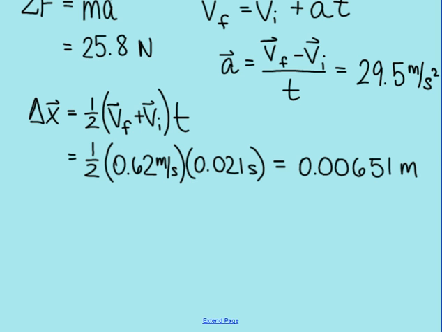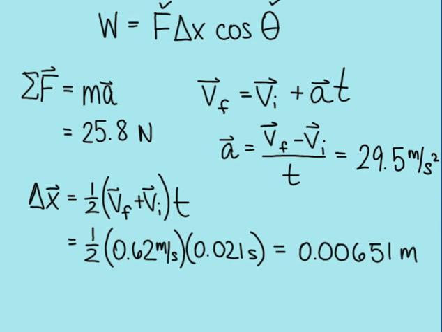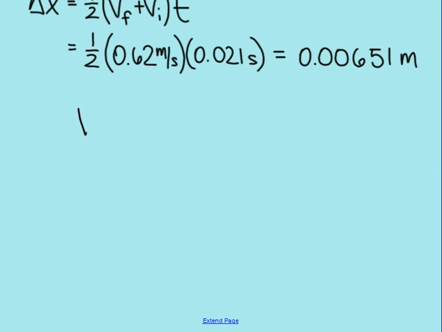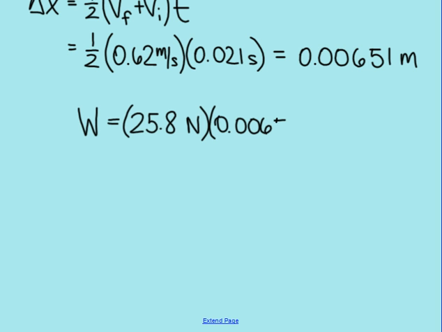So now I have a force, I have a displacement, I have a theta, so I can now finally calculate the work. So work is force, 25.8 newtons, times displacement, 0.00651 meters, times the cosine of the angle between them, and the angle between force and displacement is 0 degrees.